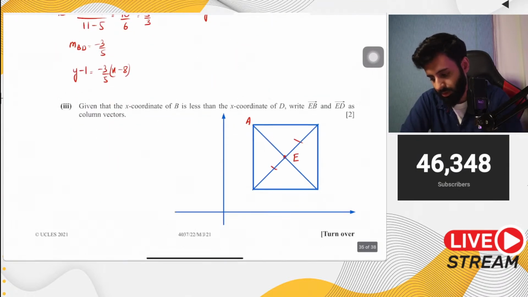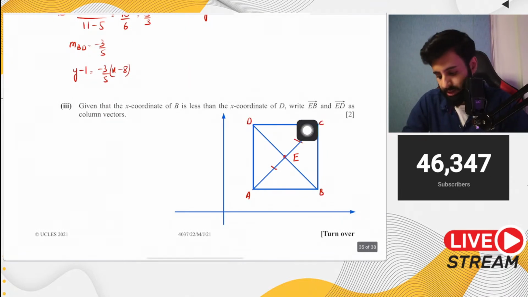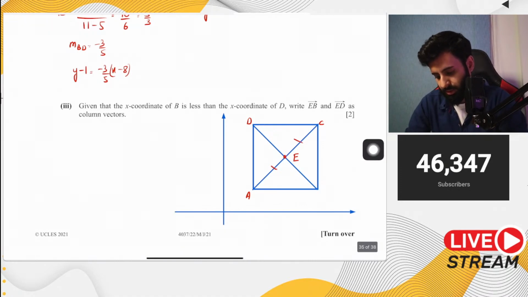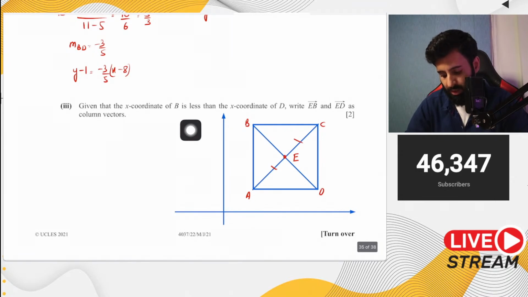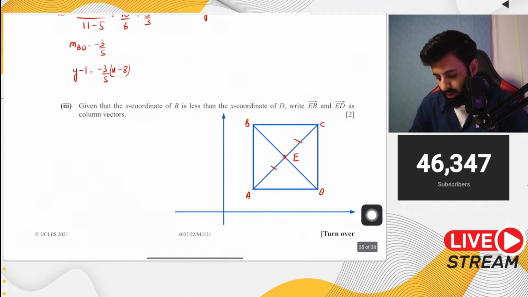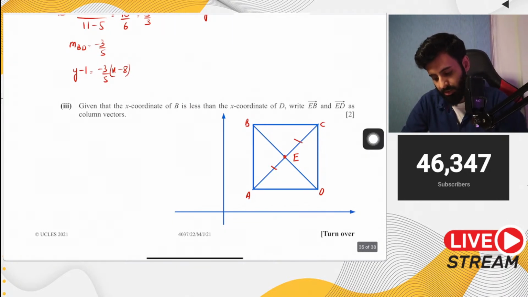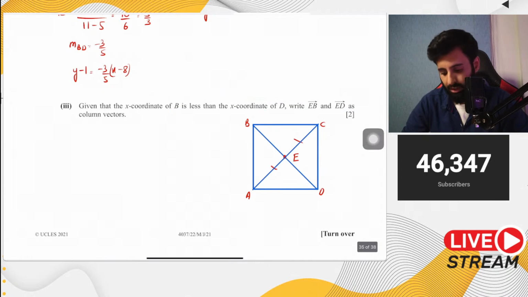A is going to be over here, then B is going to be over here, C and D. Don't forget that AC will remain diagonal irrespective. Okay, so this way you can see that the x coordinate of B is, no, wait a minute, I made it the wrong way round again. B is going to be over here, C is going to be over here, D is going to be over here. Yeah, that's correct. So this way you can see that the x coordinate of B is clearly less than the x coordinate of D. Just because I've drawn these lines horizontally does not mean that they are horizontal. Remember this is not an accurate representation, just to give you an idea.